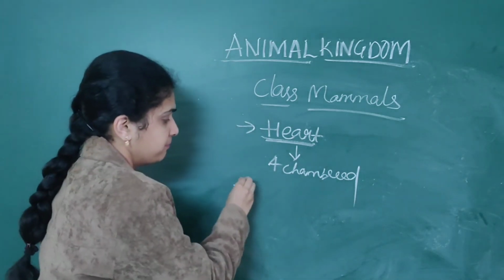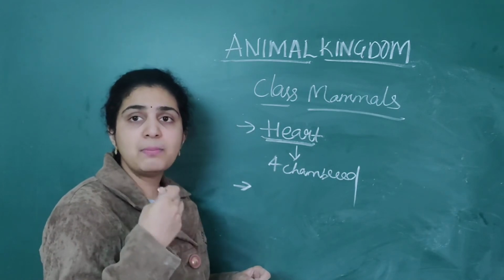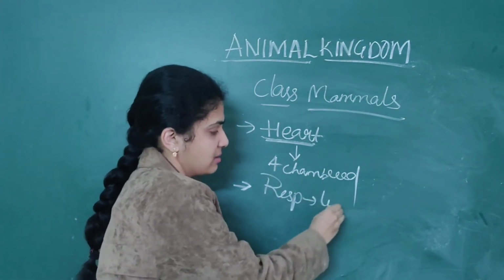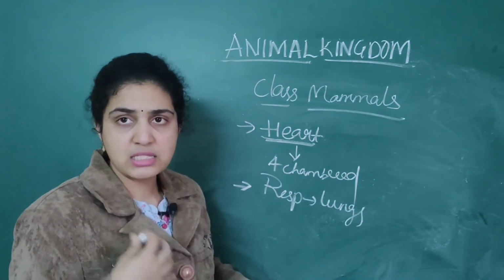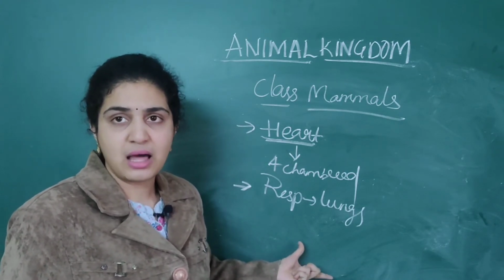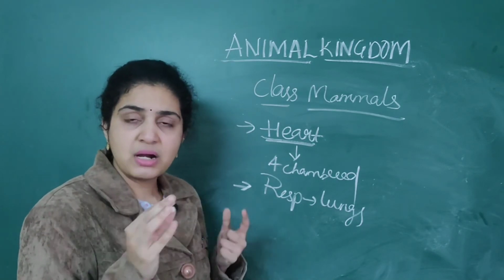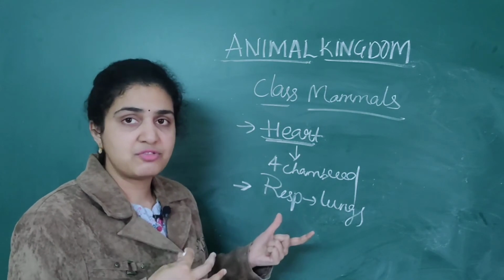Next, respiration. Respiration is usually by lungs, because we have learned that these all are mostly terrestrial. So mostly respiration takes place by lungs itself. So birds and mammals will have similar features, maximum will be similar features.